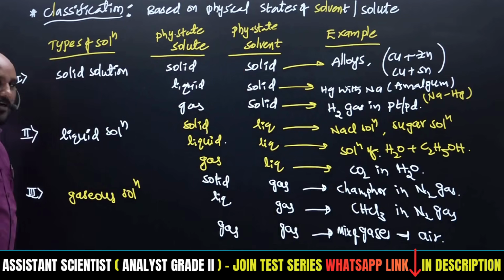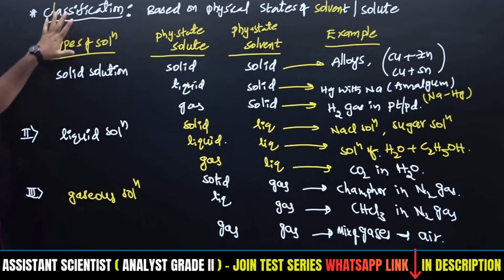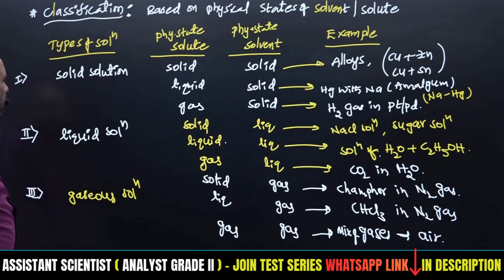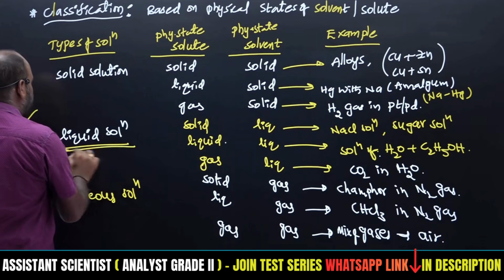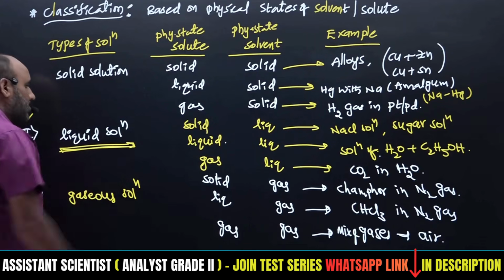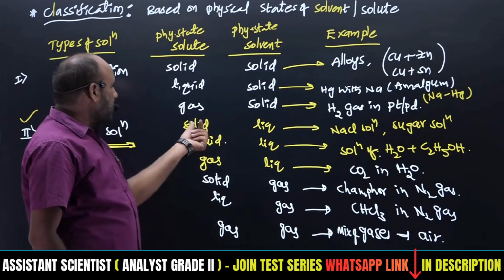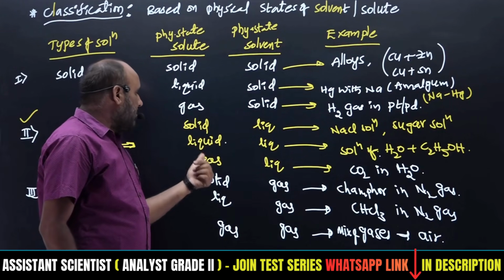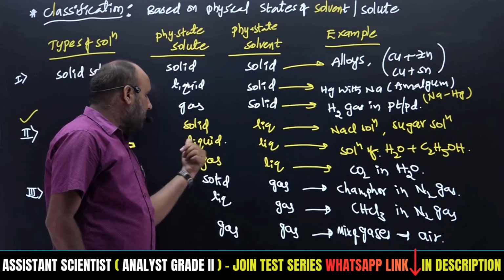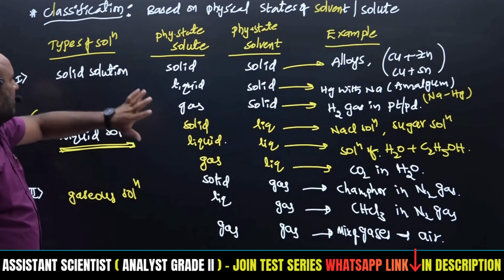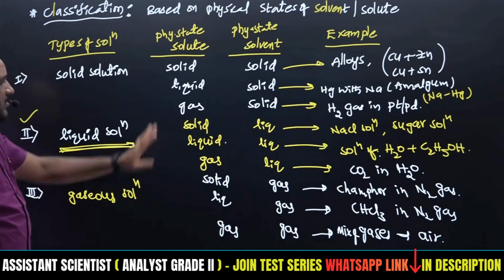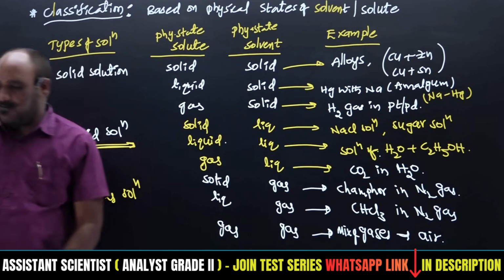So there are 9 kinds of solutions, but the major types are solid solution, liquid solution and gaseous solution. In our syllabus, they mention the type of solutions as liquid solutions. We are going to discuss liquid solutions only, right? That means the solubility of solid in liquid, the solubility of gas in liquid, and then the concept related to liquid in liquid, which is mentioned in our syllabus. These solid solutions and gaseous solutions we discuss just for the sake of examples.